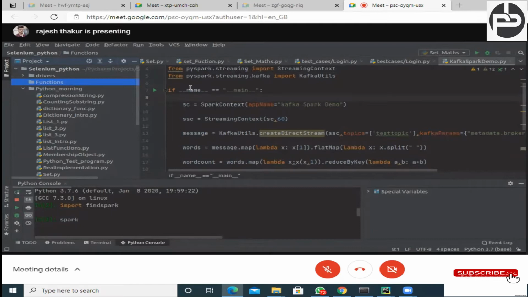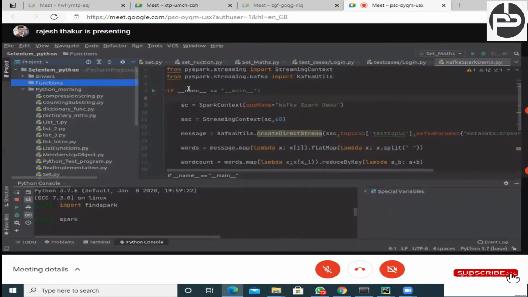Sometimes people say function, and sometimes people say method. Both are the same, there is no difference. Sometimes at the point of interview, people try to confuse you by asking what is the difference between a function and a method. You just say no difference. But there is some difference, and I will let you know what those differences are. But right now, at this point, you should keep in mind that functions and methods are both the same.